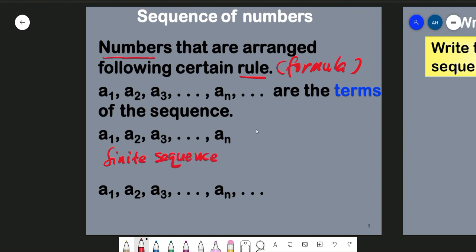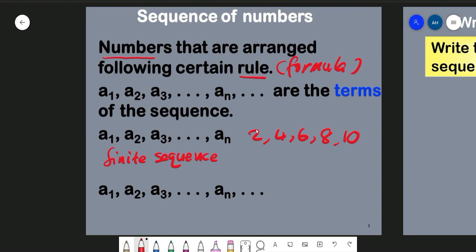For example, if we have a sequence like this, 2, 4, 6, 8, and then 10. After 10, there are no other terms of the sequence. After 10, the sequence stops. So we call this type of sequence a finite sequence.